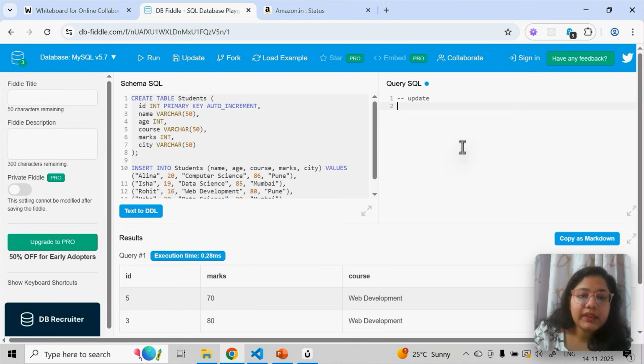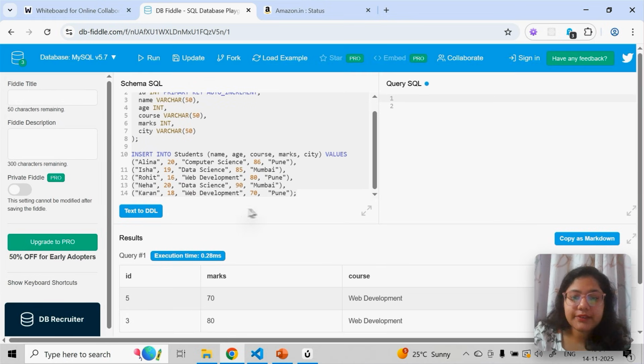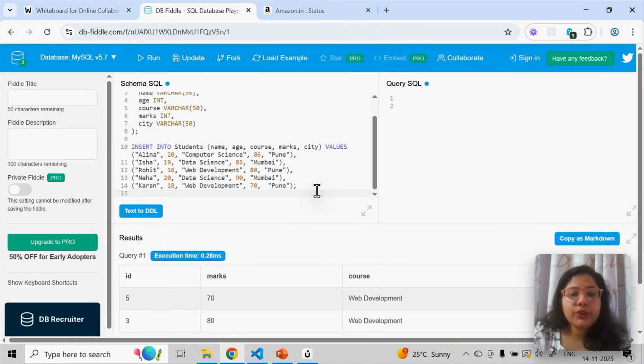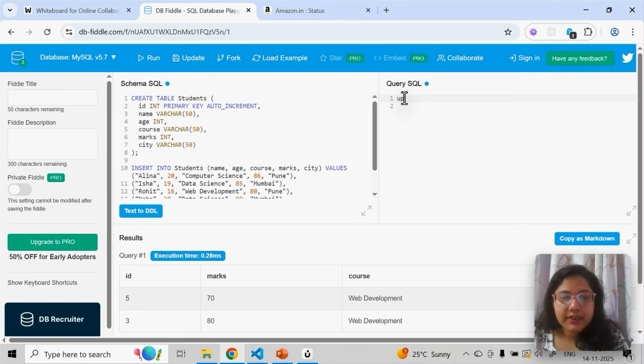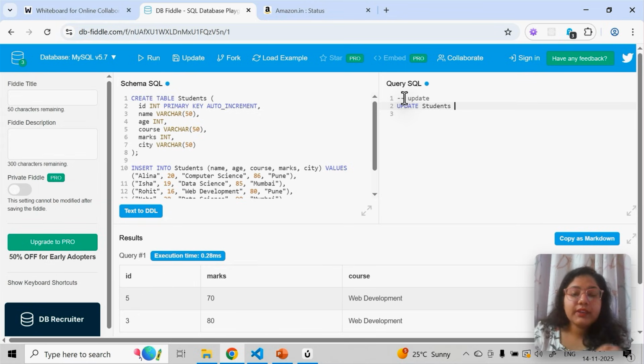So update is very easy. Update we can do on the left side. Generally we do it on the left side in this editor. But even if you want to do it on right, you can do it. So here I'll create a heading called update. I'll say update keyword, update table name. Whenever you guys practice, you should also read the way I'm reading. Like I'm not saying update students, I'm saying update table name.